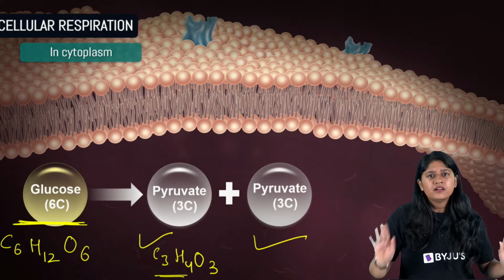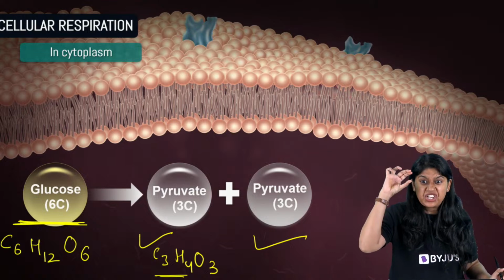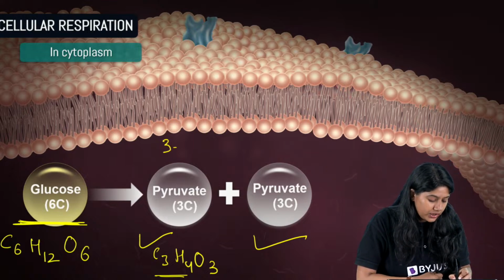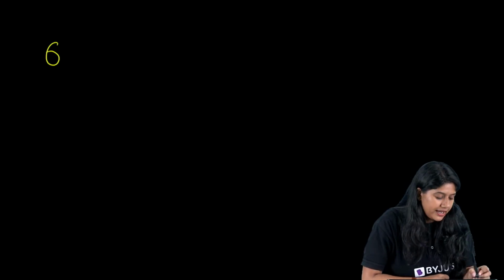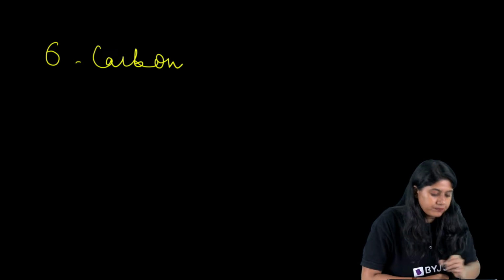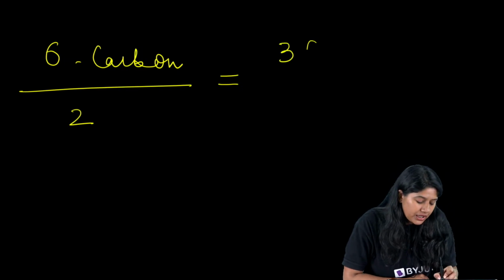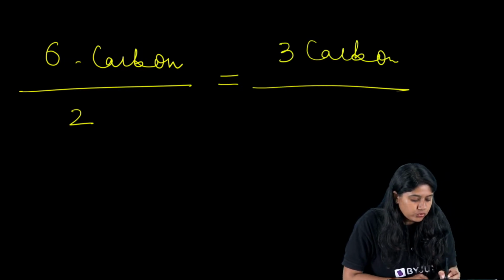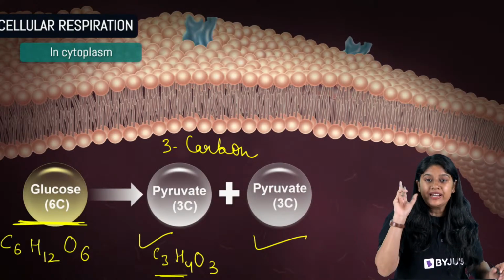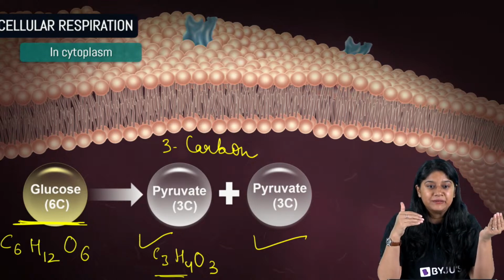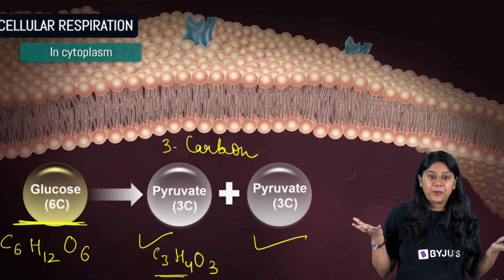You don't have to remember the formula of pyruvate, it's not mentioned. Do remember the formula of glucose. Yes, I can see many of you asking, what is 3C? It means 3 carbon. If we have 6 carbon and divide it by 2, how much will we get? We will have 3 carbon. So 3C is the 3 carbon. So now we have the pyruvate.